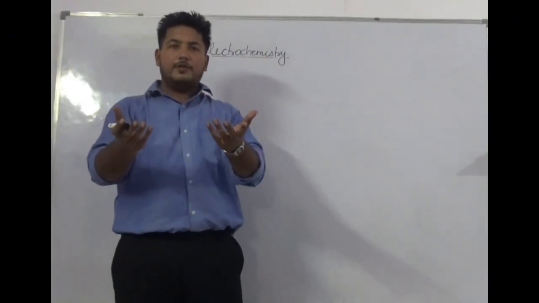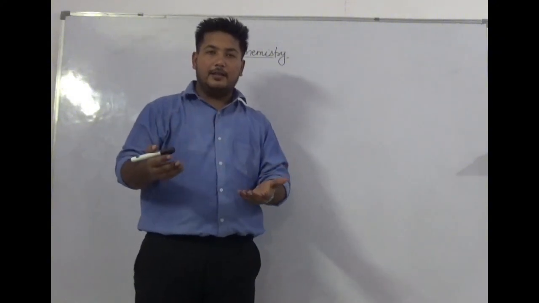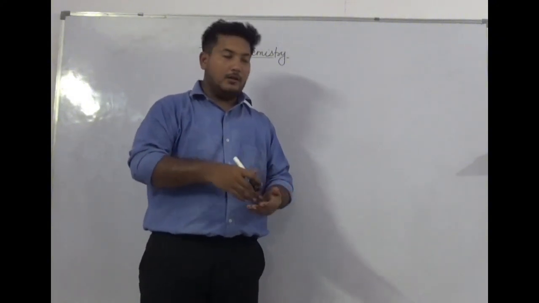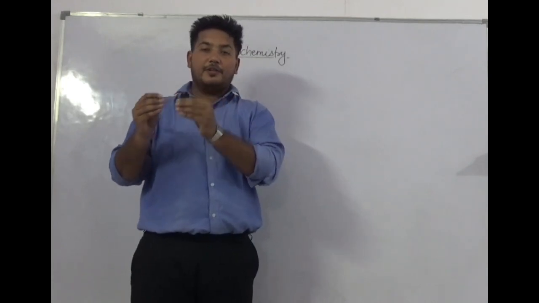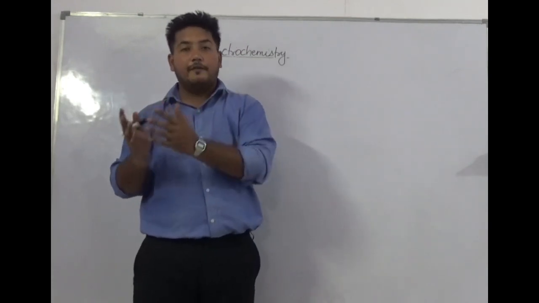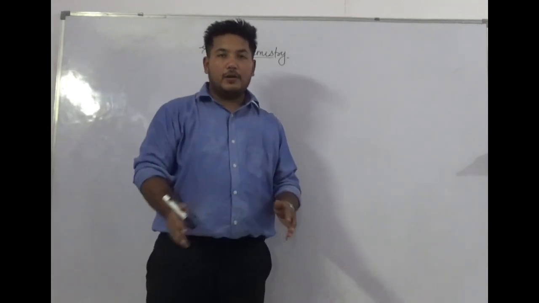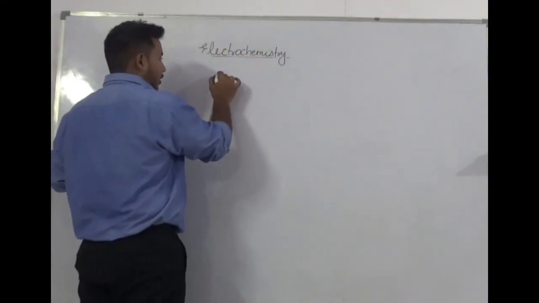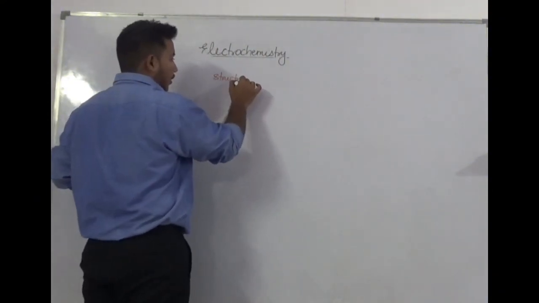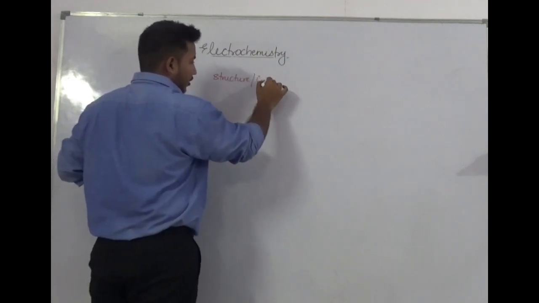So now we have all the information about the basics of the electrolytic cell as we discussed earlier. Now we know what kind of reaction it performs and what the basic function of an electrolytic cell is. Okay, so now we are going to discuss the structure or construction part.